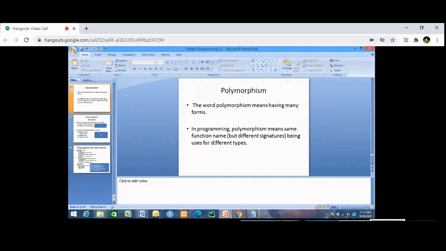Then we saw the properties of object-oriented programming. The first one was encapsulation. Then we saw what is inheritance. Then we saw what is abstraction, but I have not taught you abstraction. I have simply told you that there is something called abstraction, and that I will teach it later. Then you learned what is polymorphism. I have only given you the definition of polymorphism, but I have not taught you the programs on polymorphism. So from the next class, I'll teach you the programs on polymorphism.